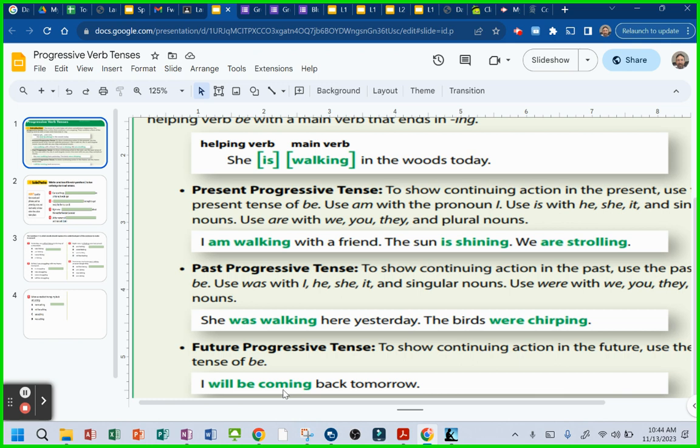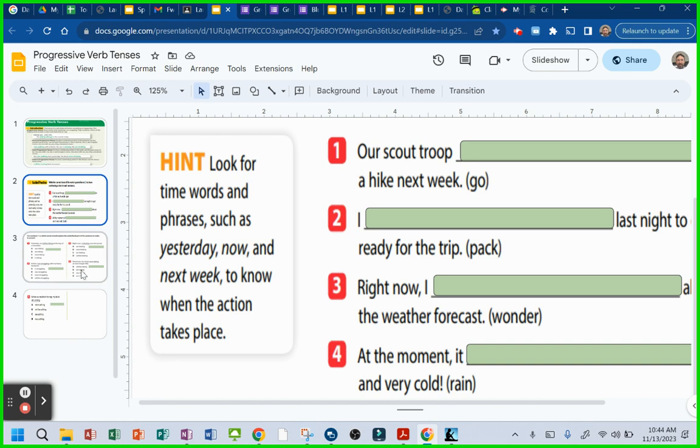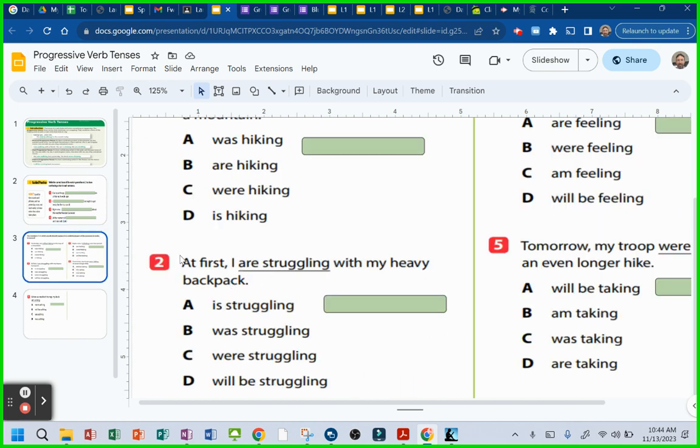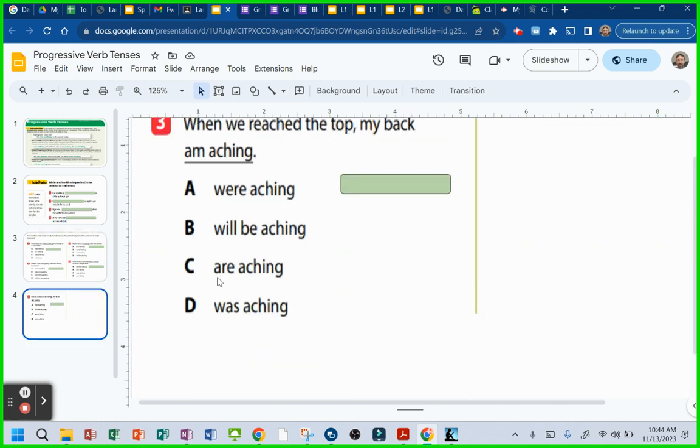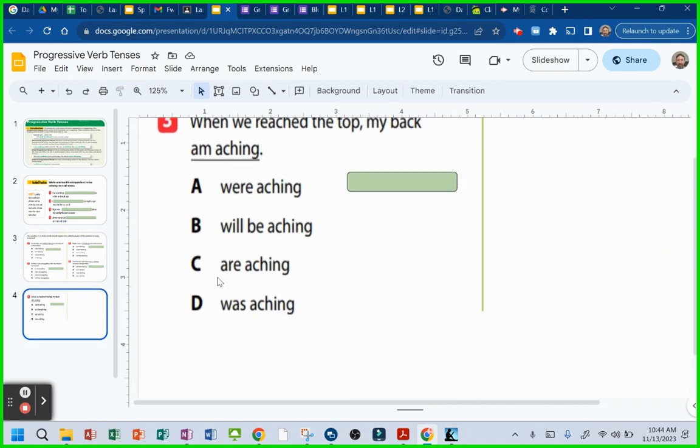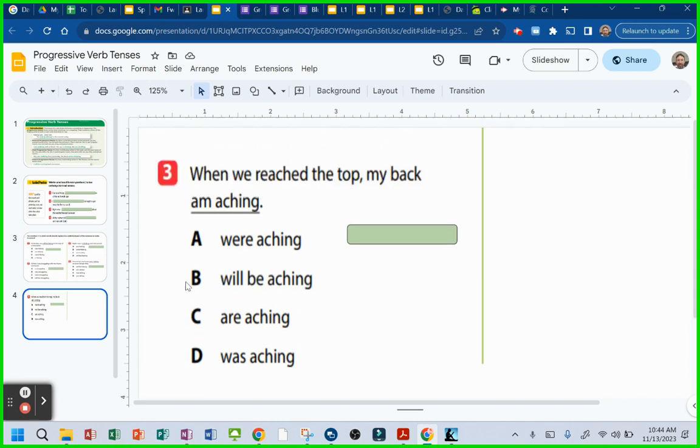Everyone. Yes. So is, am, or are for present, right? Was or were for past, right? And will be for future. I want you guys to go through and you're going to do 1 through 4. You'll do 1 through 5 here. And you'll do this one on the last page, okay? Got it? All right. Get after it. Go.